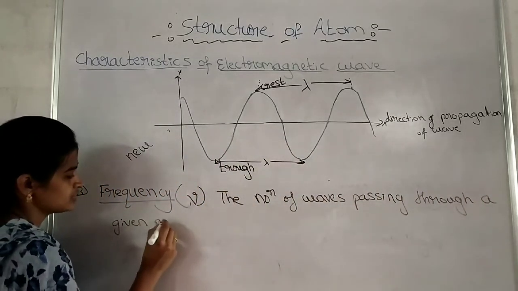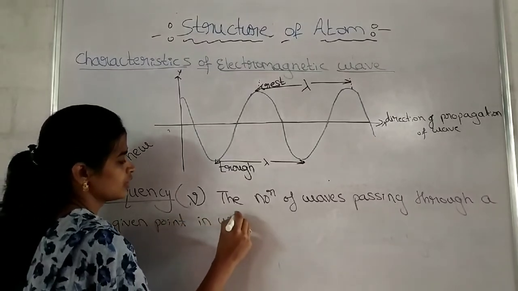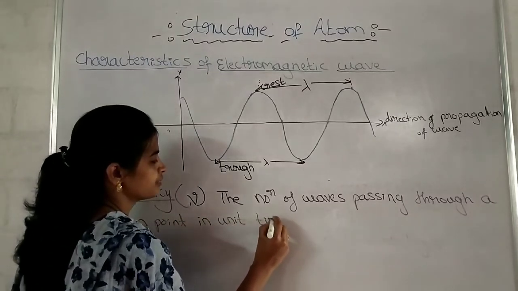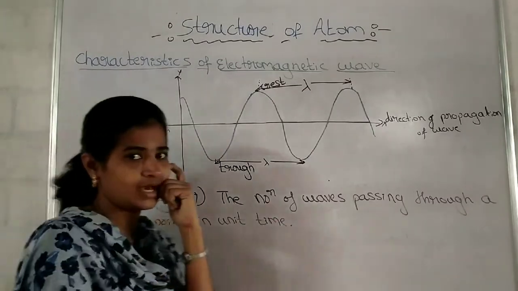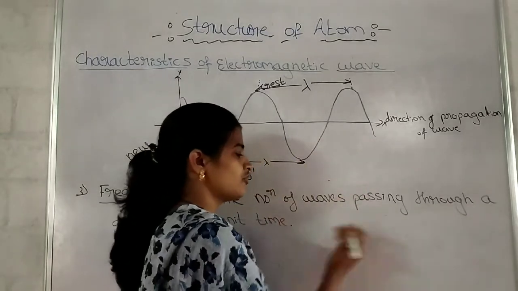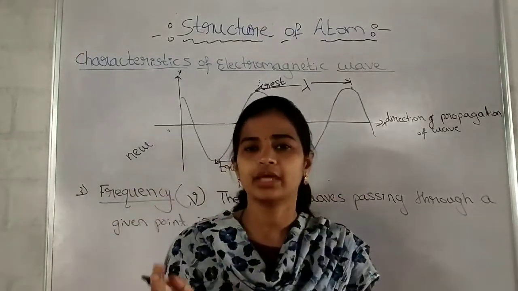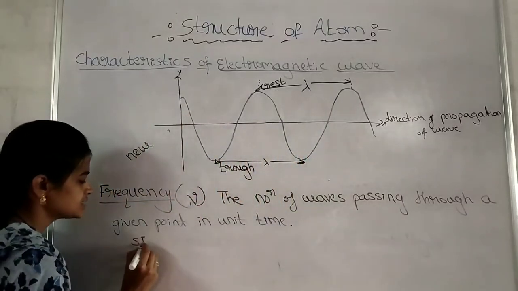Given point in unit time or in 1 second. You can also write in 1 second. If I consider this point, how many number of waves will pass through it, that is called as frequency. Okay, SI unit